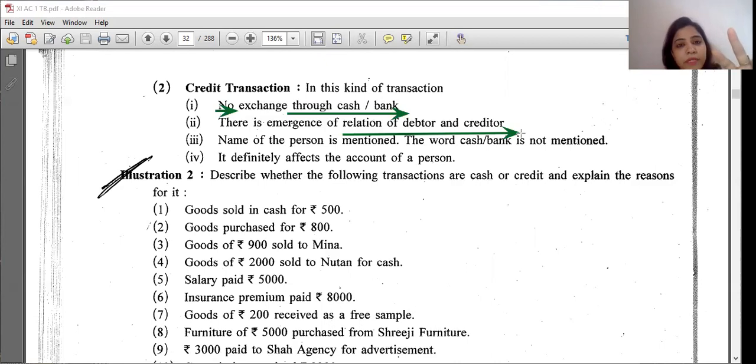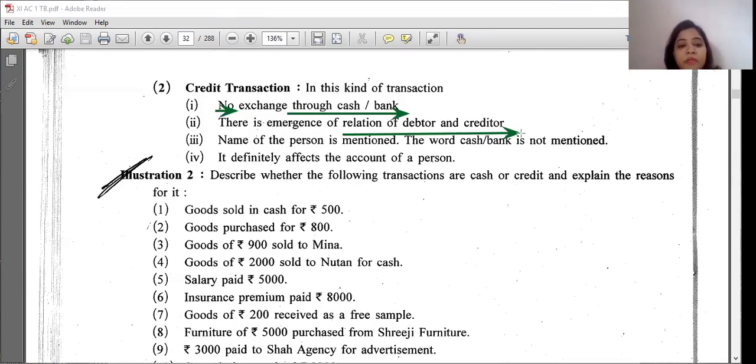So again I'm repeating, I am a purchaser, so I become a debtor for the seller. And anyone to whom I had sold goods on credit becomes my creditor. Is it clear? So the debtor and creditor relationship is there.